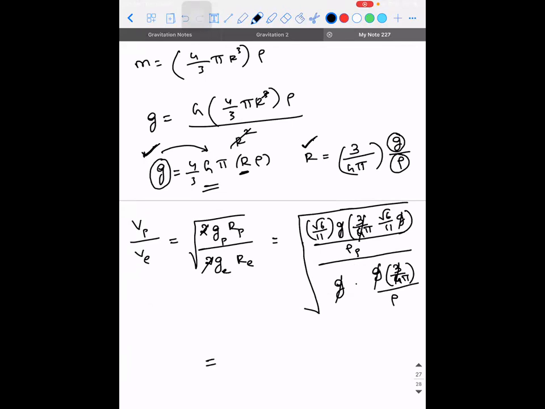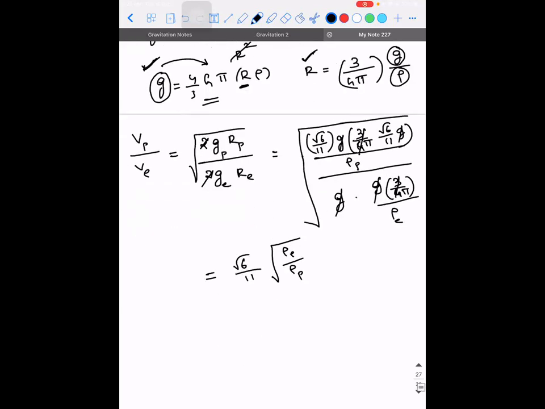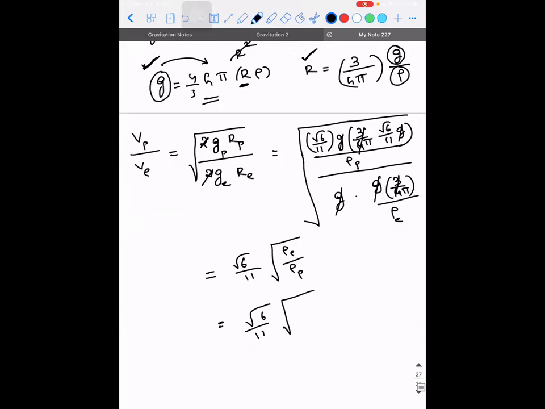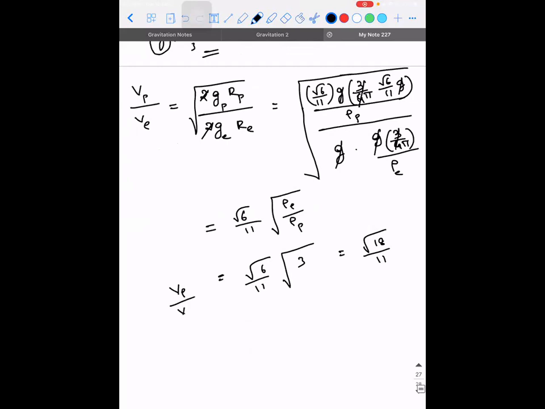So what is that you are left out with? Root of 6 by 11 into square root of density of Earth divided by density of planet. How much is this value, guys? Root of 6 by 11 times root of, what is the density of Earth by density of planet? It is 3, right? So it will be root 18 by 11, which is Vp divided by VE, sorry. Then Vp will be equal to 11 into root of 18 divided by 11. This and this will get cancelled. Answer would be root 18.